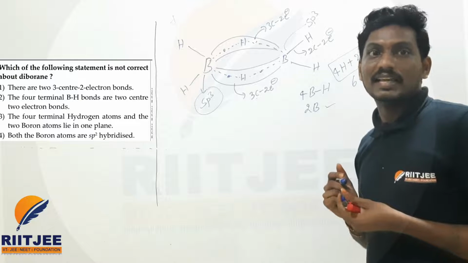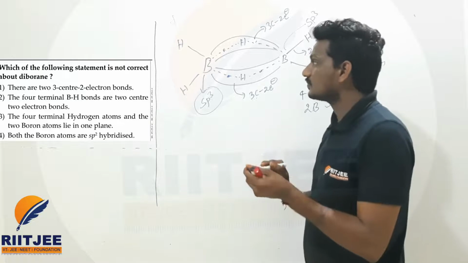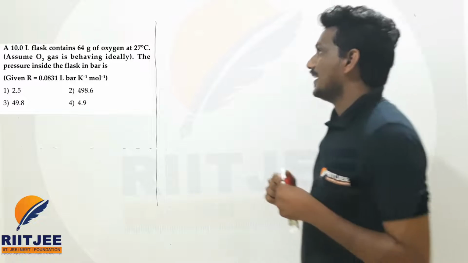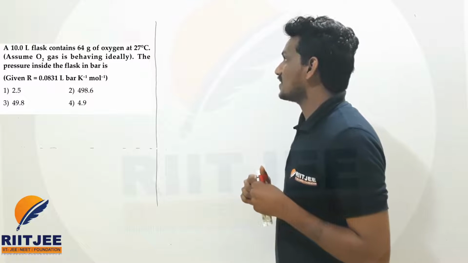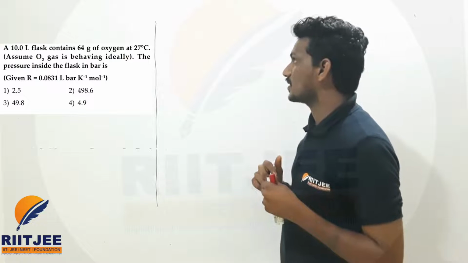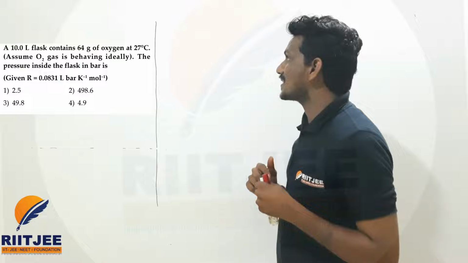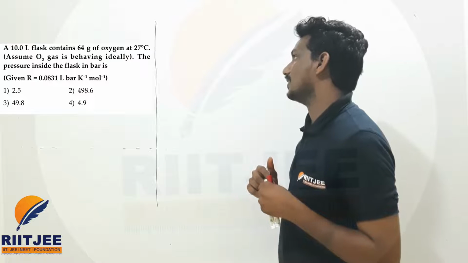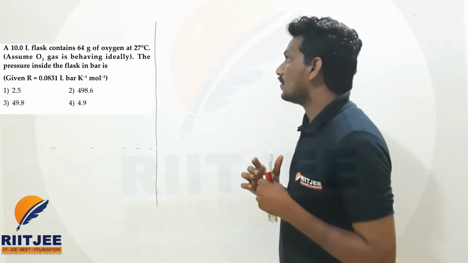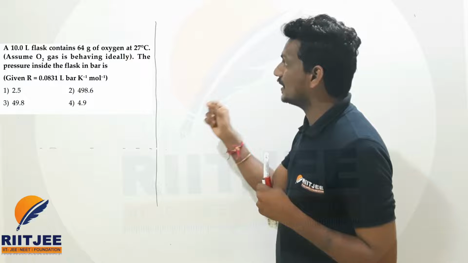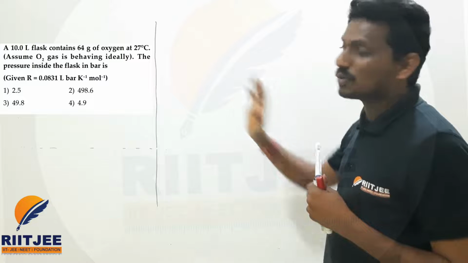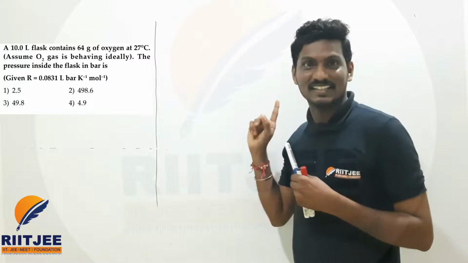Let us move to the next question, my dear students. The next question: a 10-liter flask contains 64 grams of oxygen at 27 degrees Celsius. Assume O2 gas is behaving ideally. The pressure inside the flask in bar is asked. Arre, this is a basic question which we discussed. Same type of question I discussed in the class. Did you remember?